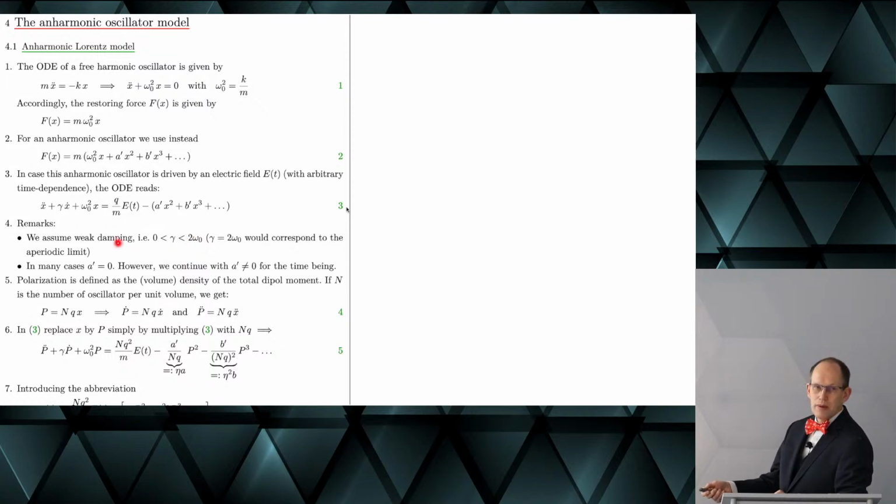A few obvious assumptions. We assume weak damping, meaning that this gamma is sufficiently small.